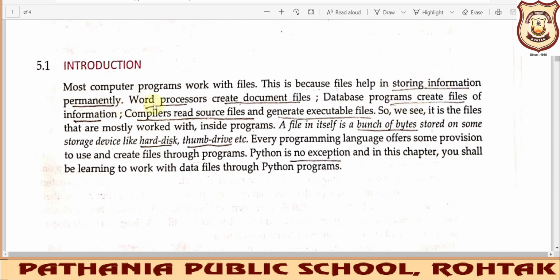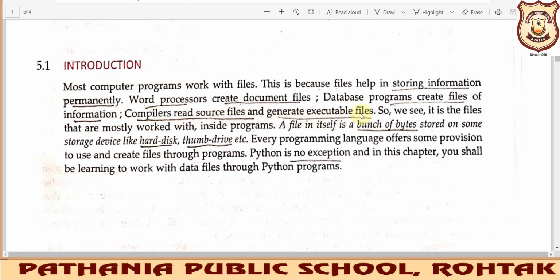We may also use word processors when we need to create document files, right? And we may use database programs also for creating files where we can store information. And compilers read the source file and generate the executable file.